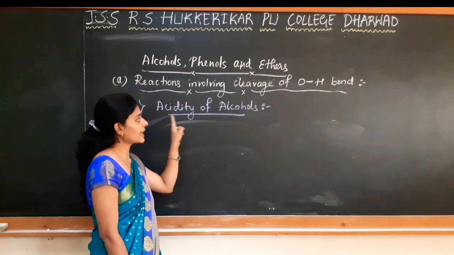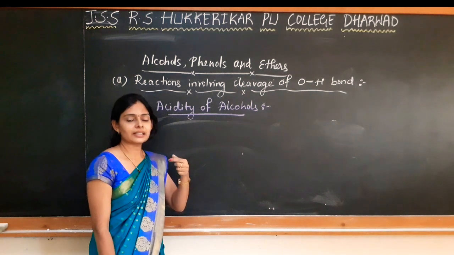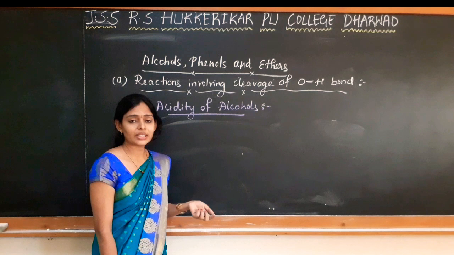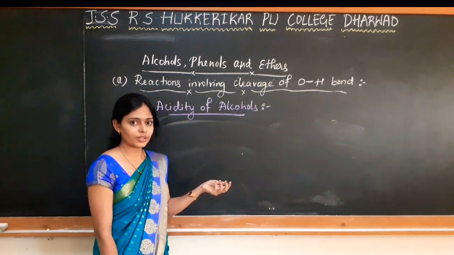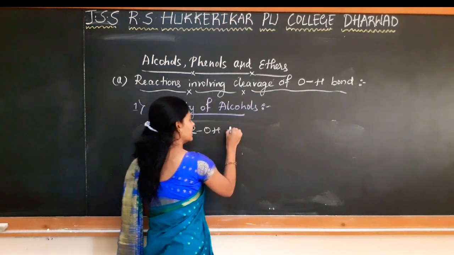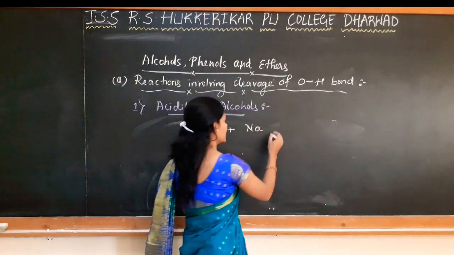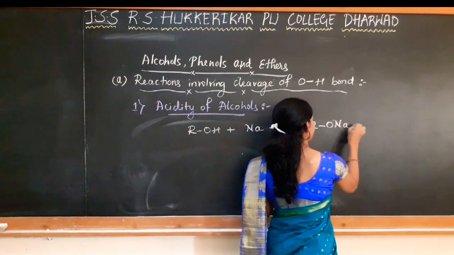In this, the first one is the acidity of alcohols. So when any substance is called an acid, it has to react with a metal and release dihydrogen gas, right? You will know this one. So when alcohols are treated with active metals like sodium, aluminium, what happens? There is a release of dihydrogen gas.